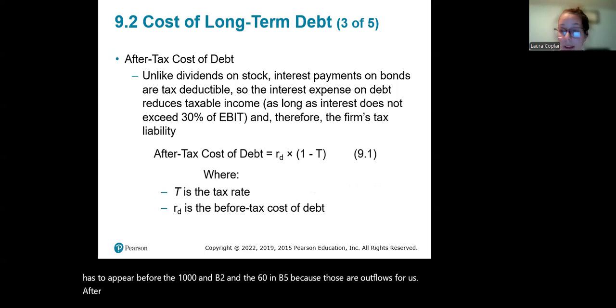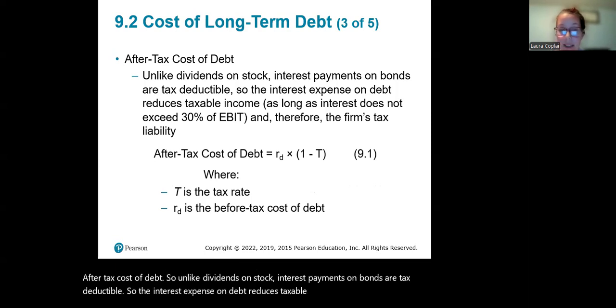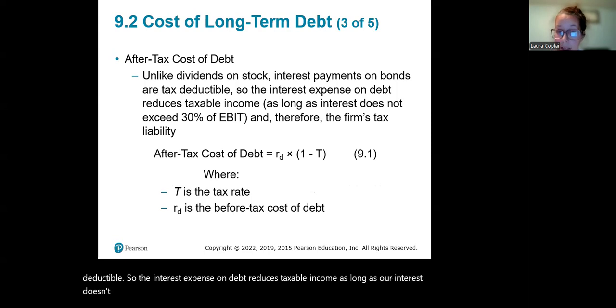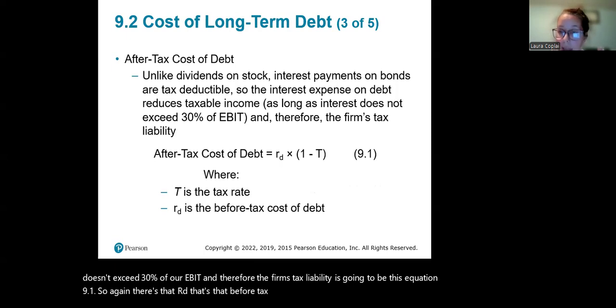Now, after-tax cost of debt. Unlike dividends on stock, interest payments on bonds are tax deductible. The interest expense on debt reduces taxable income as long as our interest doesn't exceed 30% of our EBIT. And therefore, the firm's after-tax cost is going to be this equation 9.1: RD, that's the before-tax cost, times 1 minus the tax rate, or T.